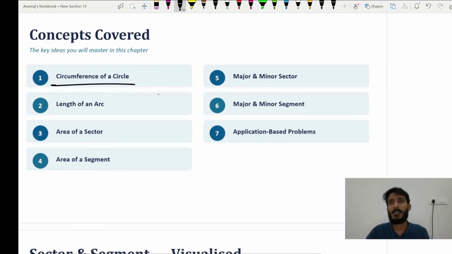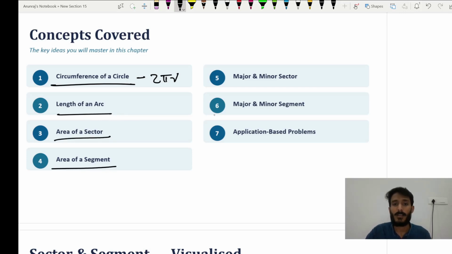The circumference of the circle, which is already learned, and you know the formula, 2 pi r. Next, length of the arc, area of the sector, area of the segment, major and minor sector, major and minor segment, and a few application-based problems.